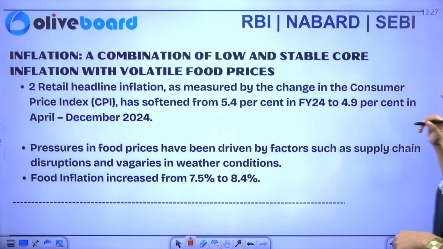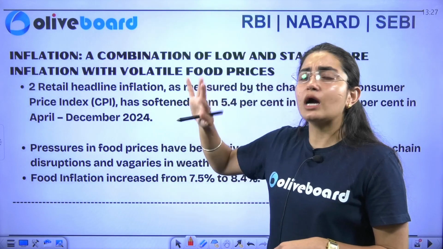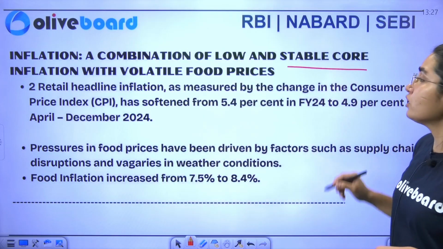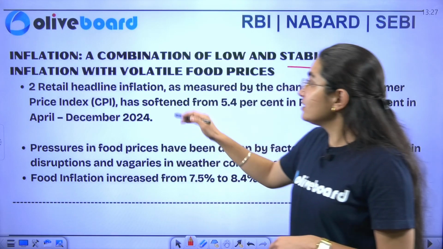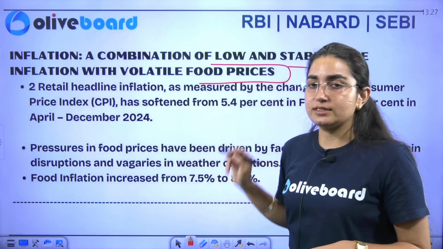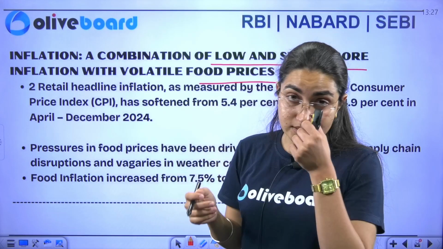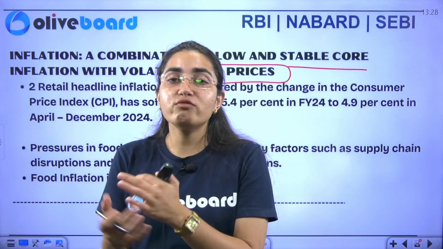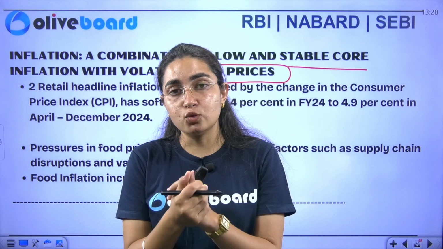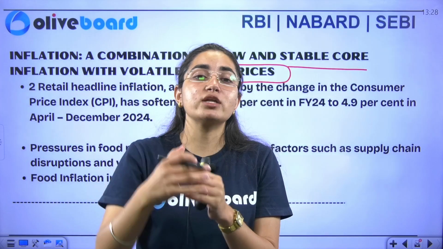Okay, similarly, if I talk about inflation, this shows a combination of low and stable core inflation with high volatility in your food prices. Now, I told you that central banks have tried their best to go with a tighter monetary policy. Central banks are increasing your interest rates.